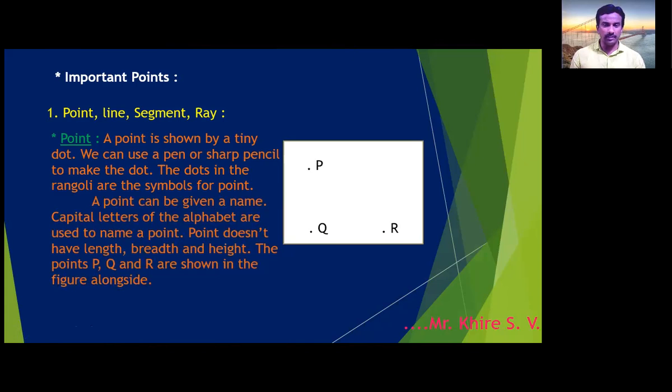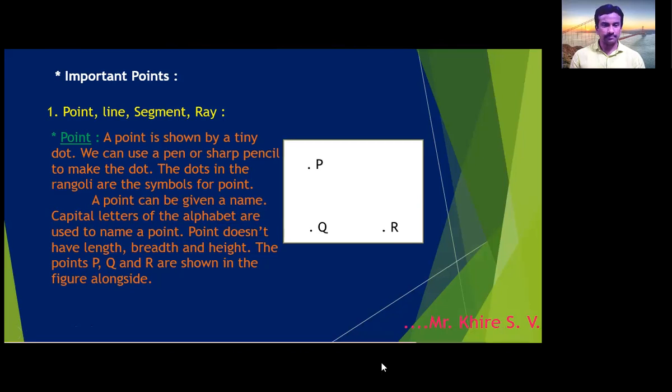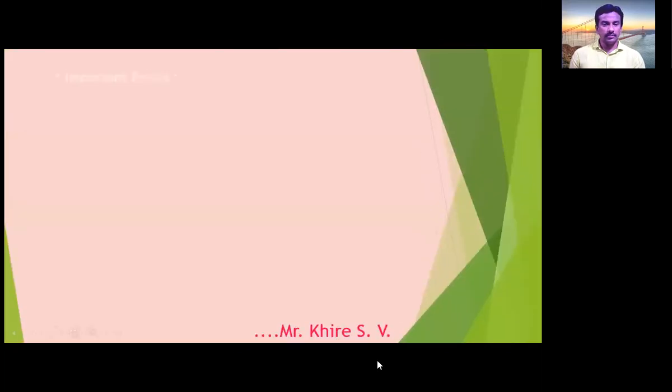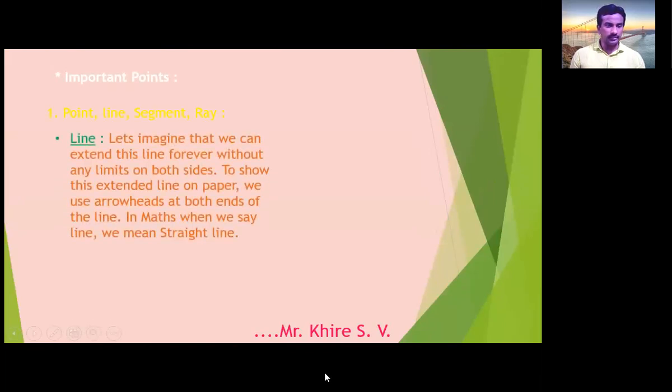Some points are given in the figure: point P, point Q and point R. We can give such names to points, which means we can use only capital alphabets for a point. Okay. Again, point, line, segment and ray. In this, the first, point, is over.